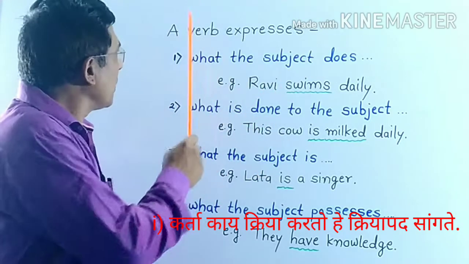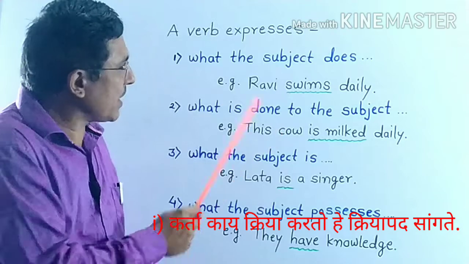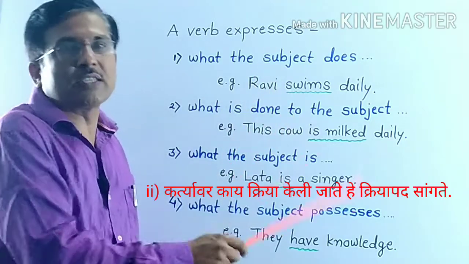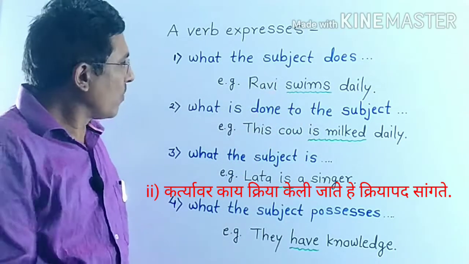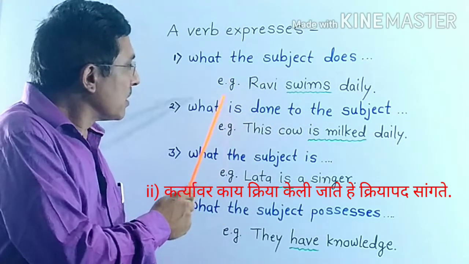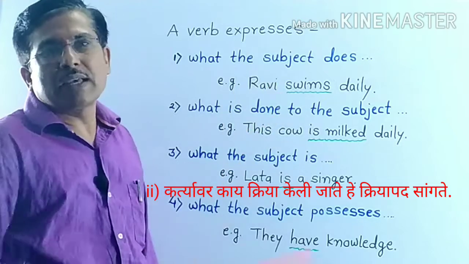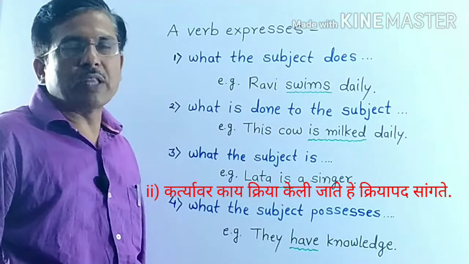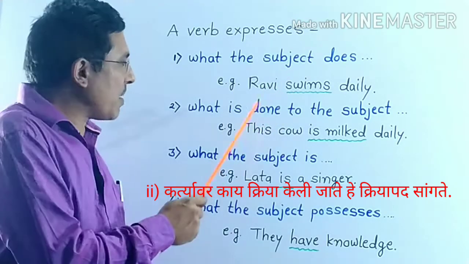Again, second thing, a verb expresses what is done to the subject. It means in Marathi, कर्त्यावर काय क्रिया झाली आहे ते क्रियापद आपल्याला सांगत असते. Here is example.